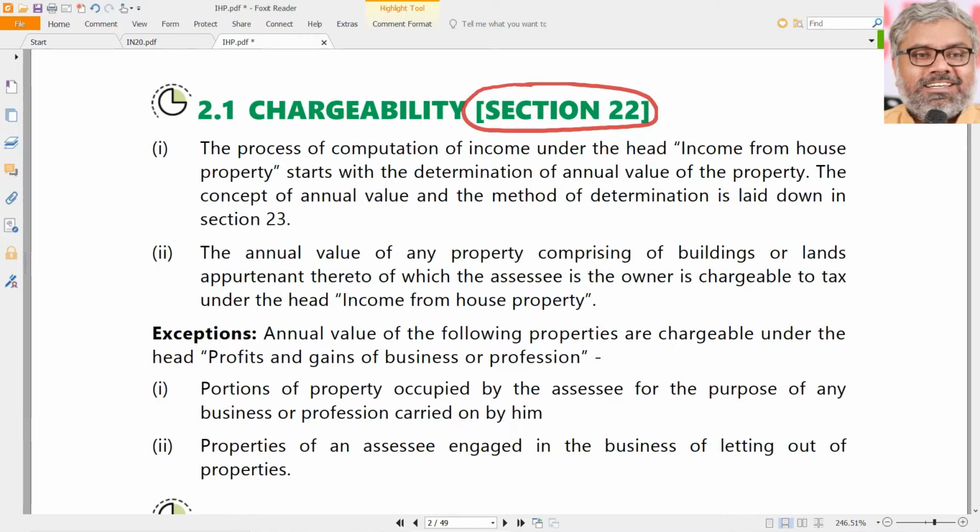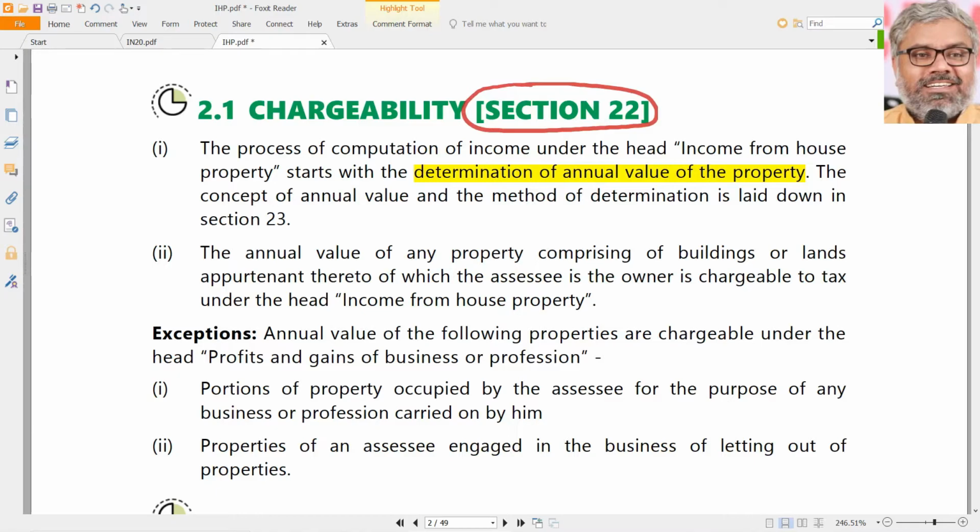The main thing in this head of income is determination of the annual value of the property. Once again, we are not talking about rent received, rent earned. None of those words is used in the charging section. So what is the charging section talking about?